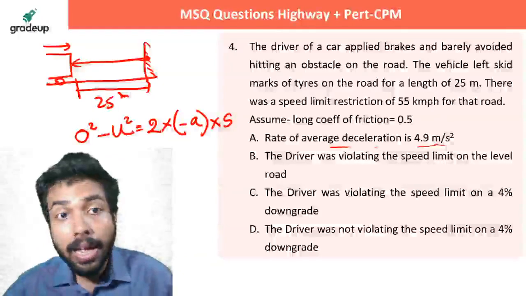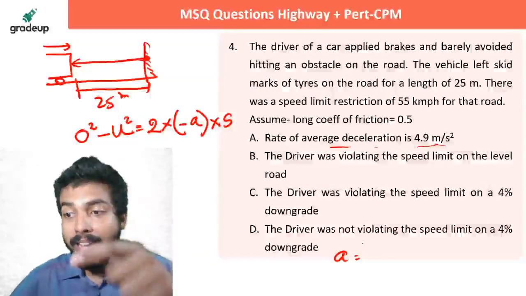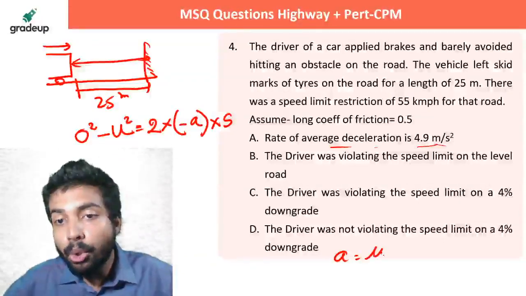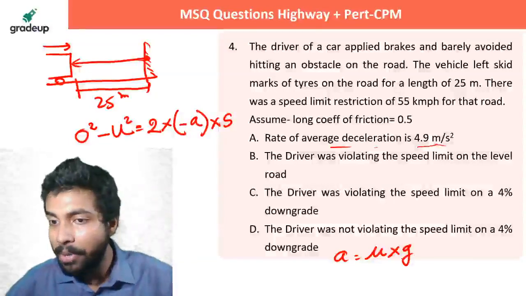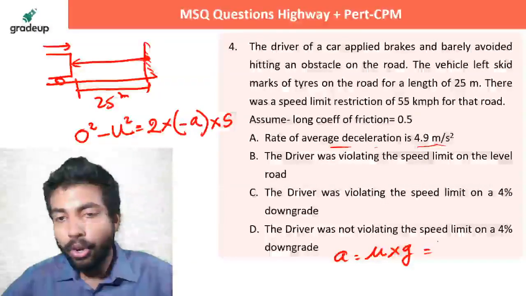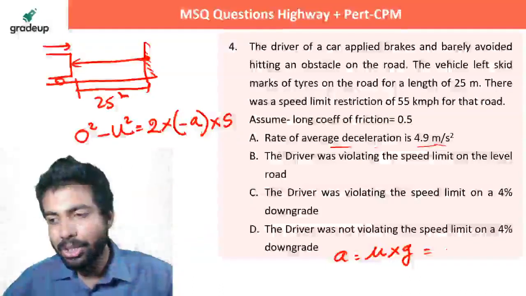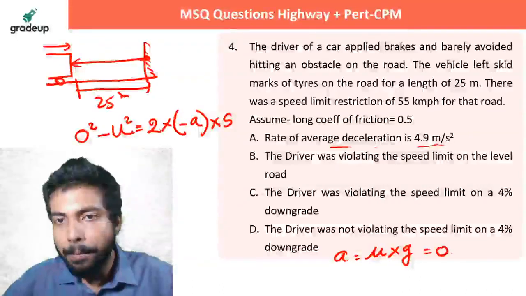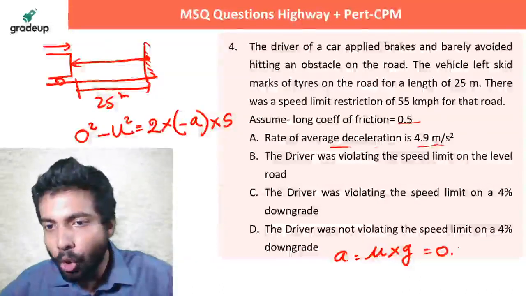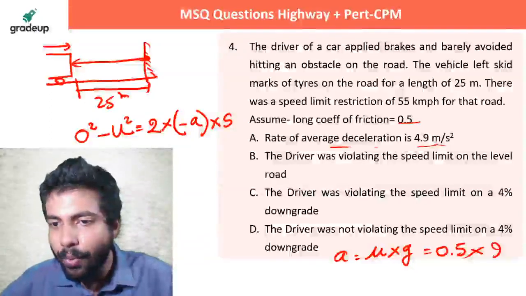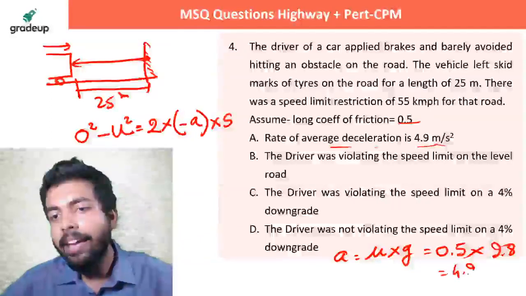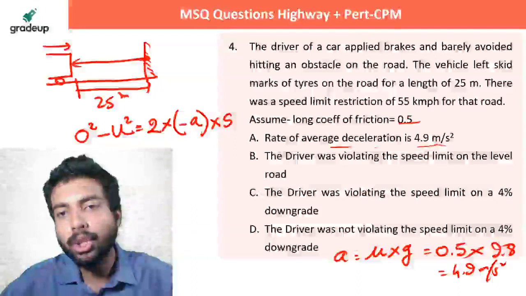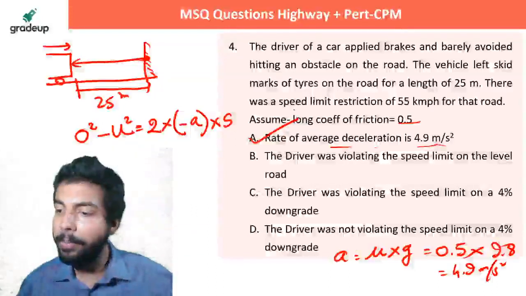Now what is this value of a? I have told you this a is equal to mu into g, right? I have told you in the braking characteristics class, mu into g. Mu is the longitudinal coefficient of friction, 0.5. g is 9.8. So a will be 4.9 meter per second square. So this answer is correct from the very beginning.